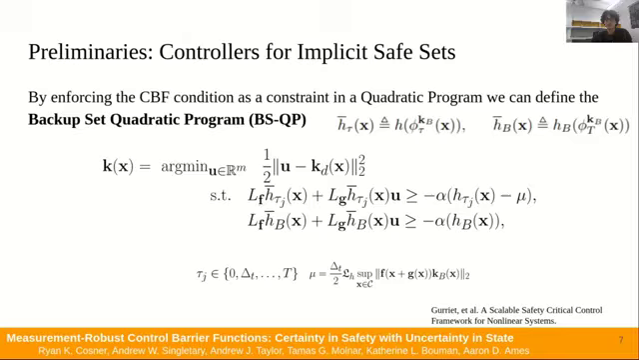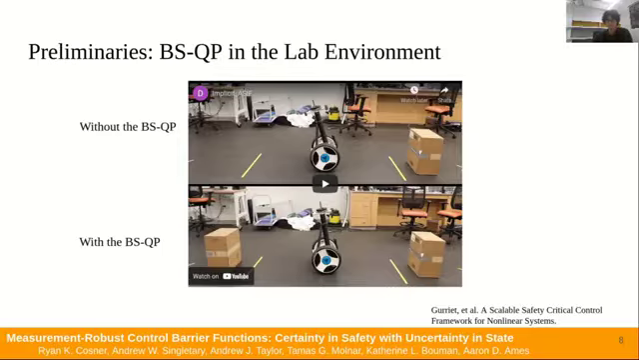This controller can be easily implemented on real-time embedded systems since it is a quadratic program. In this video, we show how the BSQP controller helps ensure the safety of the system in practice. On top is the Segway without the BSQP controller, and on the bottom is with it.